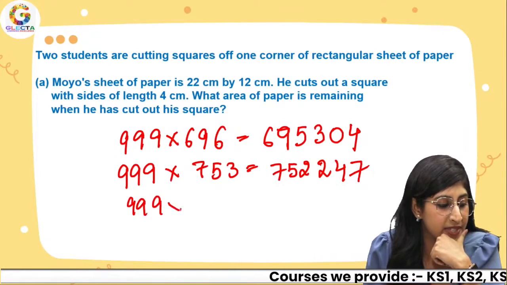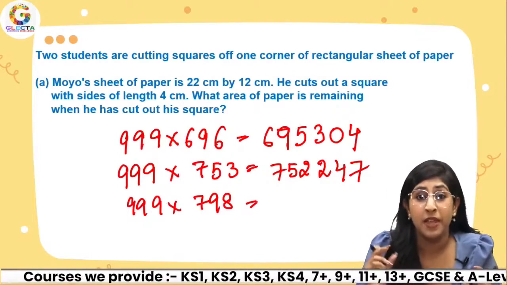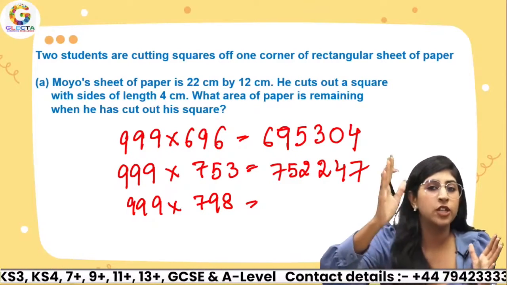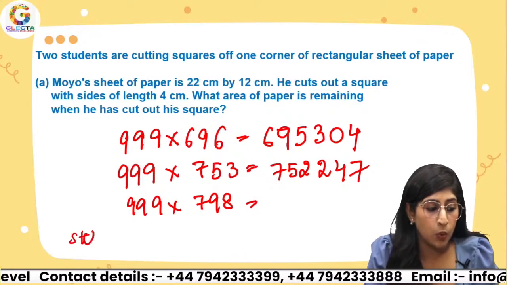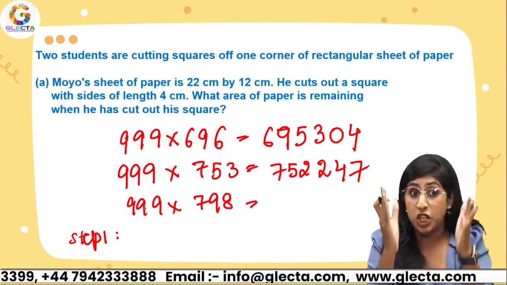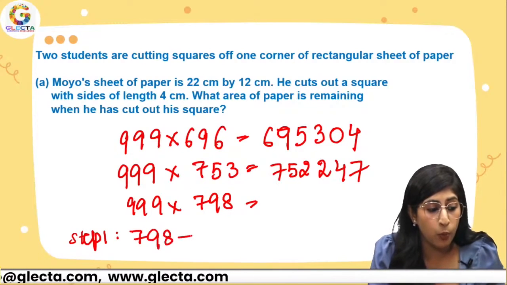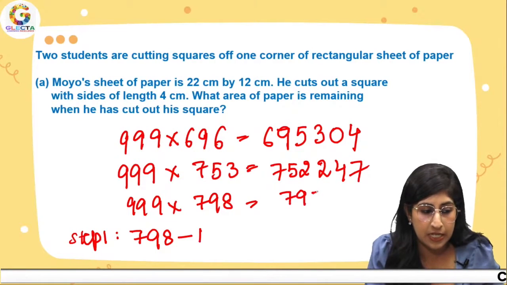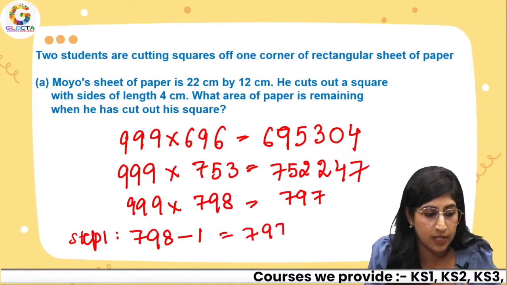So 999 times 798. Okay, now let me explain the trick that I am using. Multiplying 3-digit numbers by 999. And then you can try them on your own. All right. So all you have to do is step 1. Whatever number you are multiplying, for example, you guys were the ones who gave me 798. So step 1. Take away 1 from the number that you have. So this would be 797.